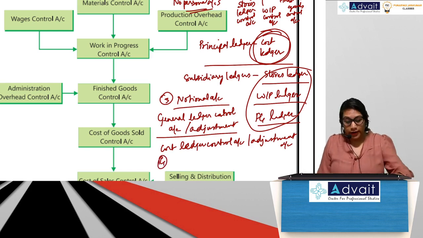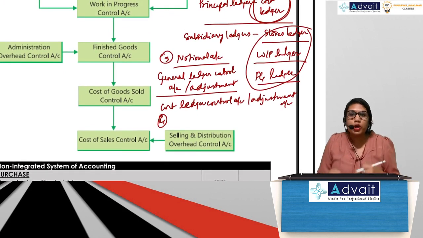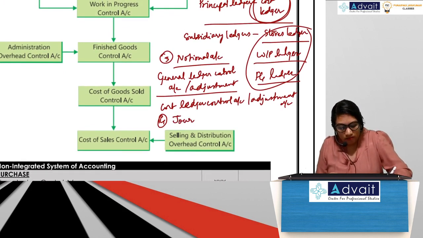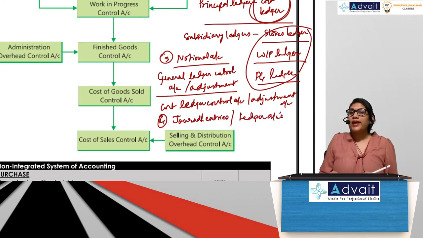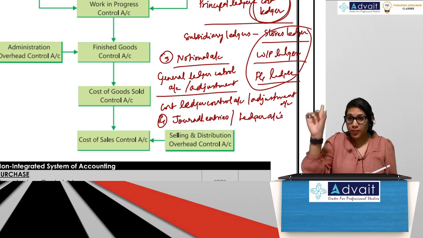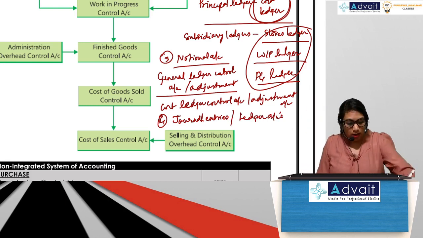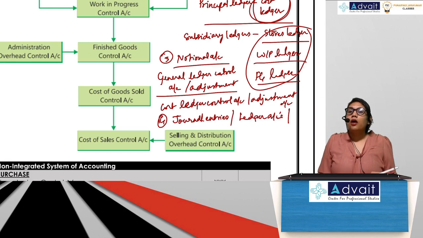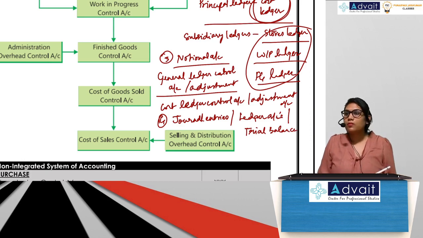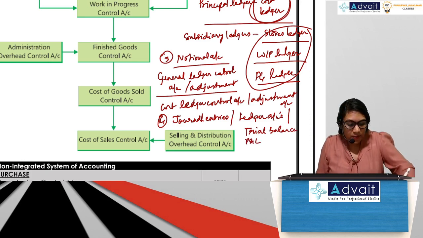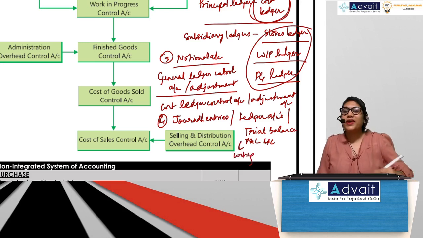Now 4th point. What do we do in non-integrated accounts? We pass journal entries. We prepare ledger accounts. Ledger accounts are prepared in the cost ledger, the primary book. Correct? And we prepare a trial balance and P&L account, which is called costing P&L account.